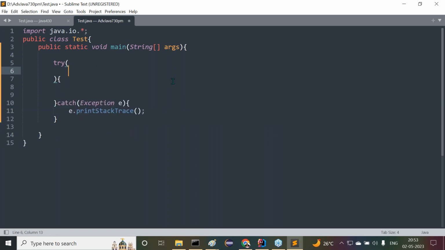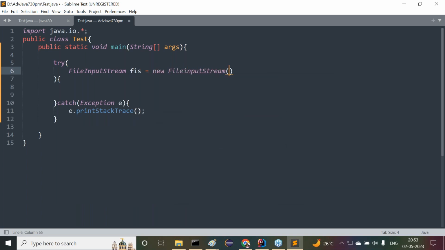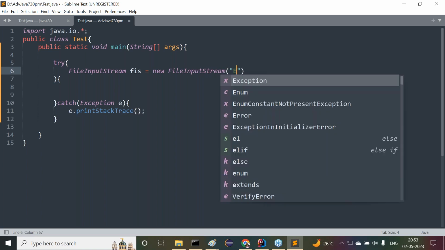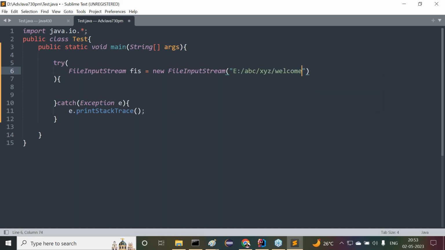First of all, tell me, as an auto closable resource, what do I have to prepare? FileInputStream fis = new FileInputStream of file. Here what do we have to provide? E colon slash abc slash xyz slash welcome.txt. Whether that file exists or not, as our file exists here, that's okay. Now observe carefully, some file names are given.